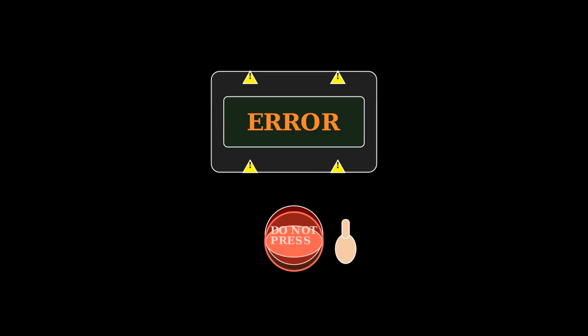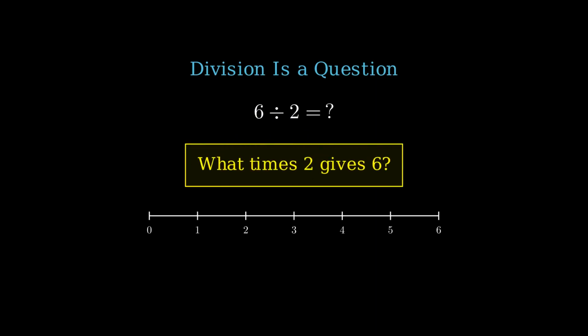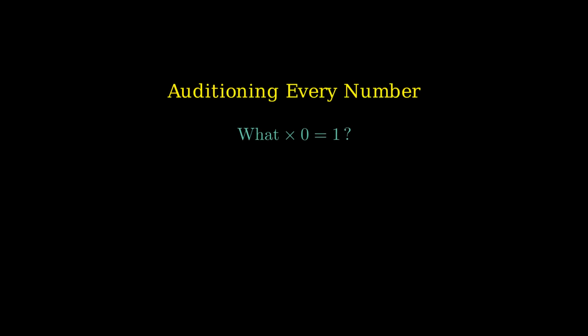First, what does dividing even mean? Division is just multiplication walking backwards. When you write 6 divided by 2, you're really asking a question: what number times 2 gives me 6? The answer is 3, because 3 times 2 is 6. That's all division is, a question in disguise. Every division problem you have ever solved was secretly a multiplication problem wearing a trench coat, asking you to find the missing factor. So when we write 1 divided by 0, we're asking: what number times 0 gives me 1?